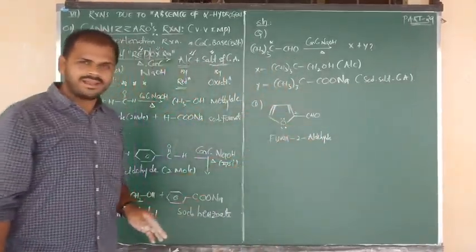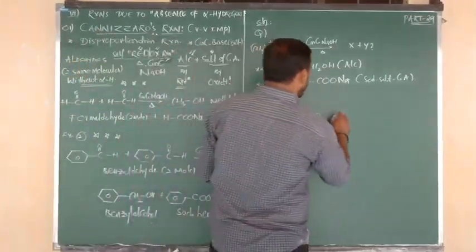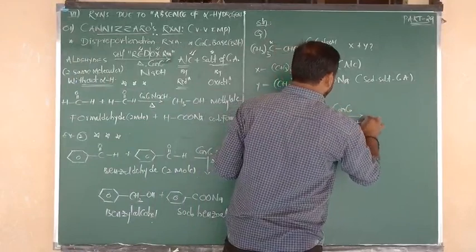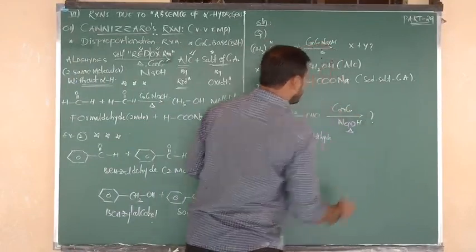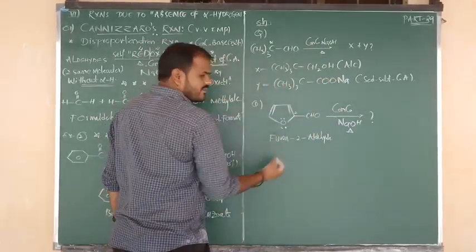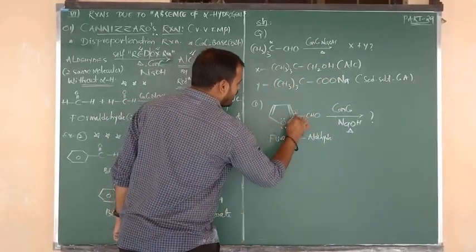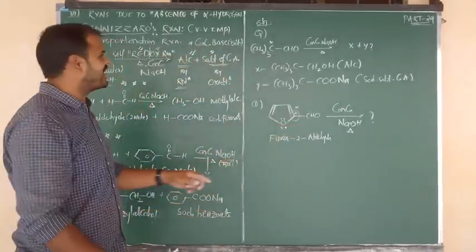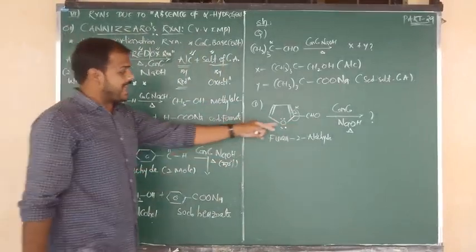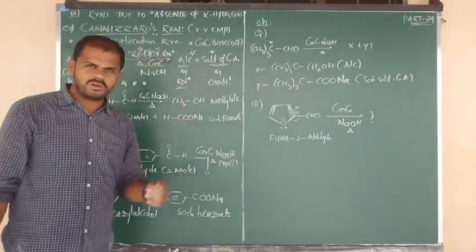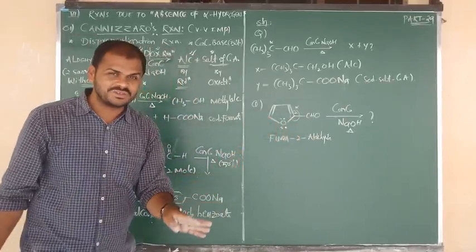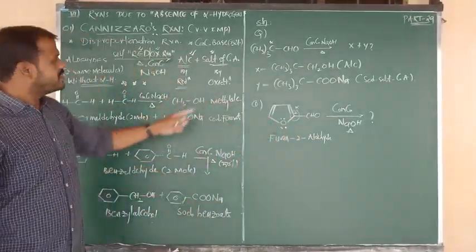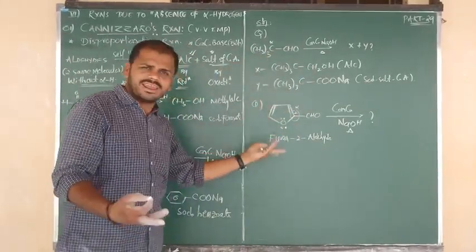Now, upon the arrow mark, they have given the condition, that is concentrated NaOH, meaning upon heating with concentrated NaOH. So CHO is the functional group, and the adjacent carbon is alpha. But the alpha carbon does not contain hydrogen, so it undergoes Cannizzaro's reaction. This means we have to take 2 moles of the molecule. So 1 mole of aldehyde changes into alcohol due to reduction, meaning the CHO group changes into CH2OH, with the furan ring as it is.